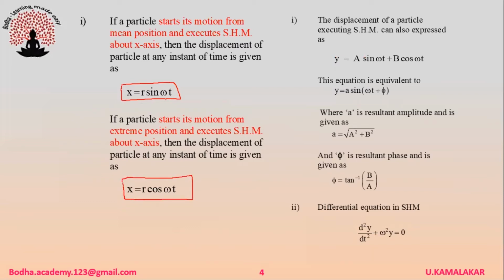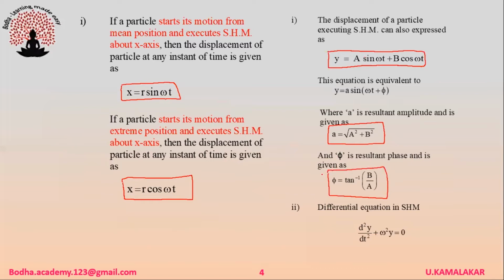The displacement of a particle executing SHM can also be expressed as y is equal to a sine omega t plus b cos omega t. This equation is equivalent to y is equal to A sine omega t plus phi, where A is resultant amplitude and is given as A is equal to square root of a square plus b square, and phi is resultant phase and is given as phi is equal to tan inverse b by a.